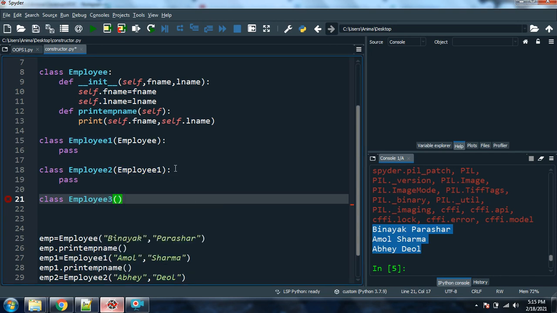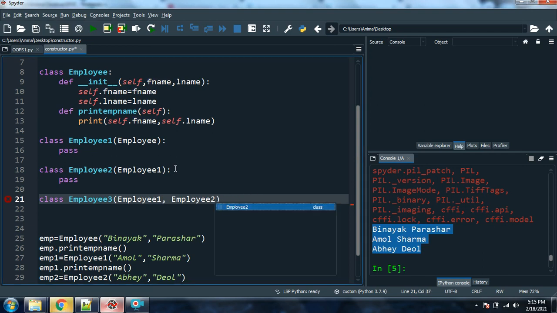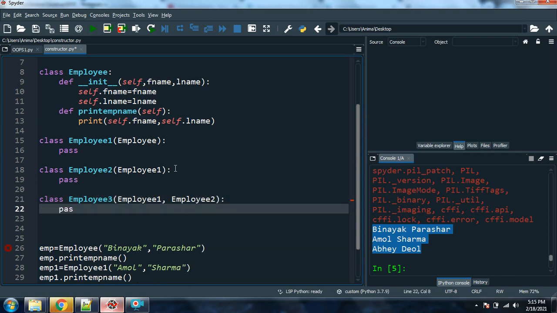And here I'll pass two parent classes: Employee 1 and Employee 2. Sorry, there is a mistake over here. Okay, done. Now I give the colon and then I'm just simply passing it.